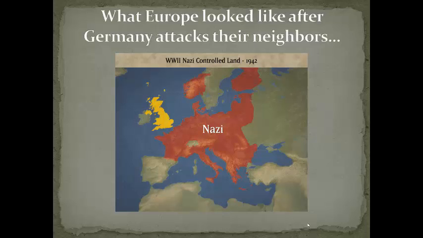Switzerland had been able to remain neutral during both World War I and World War II. Because of this, they're largely left alone by almost every country. Spain, on the other hand, they were just recovering from a very, very bloody civil war. It was a fight amongst their own people, and they really were in no position to get involved in a conflict with other countries. So there we go. We've just set the stage for what was going on with Nazi Germany. Next, we want to start talking about Japan.